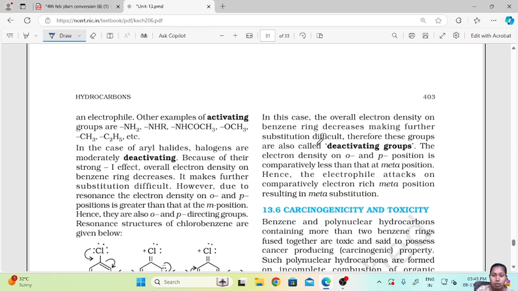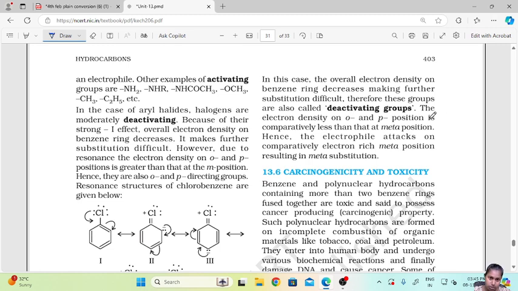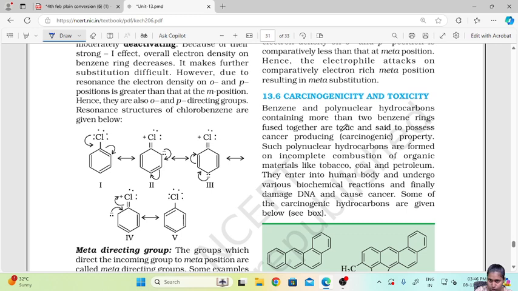Therefore, these groups are called deactivating groups. Because the overall electron density of the benzene ring decreases, further substitution is difficult. Now, the electron density on the ortho-para positions is comparatively less than that at the meta position. Hence, the electrophile attacks the comparatively electron-rich meta position, resulting in meta substitution.